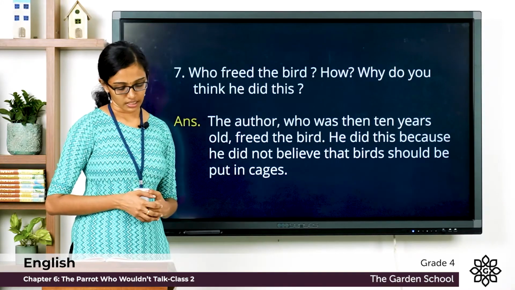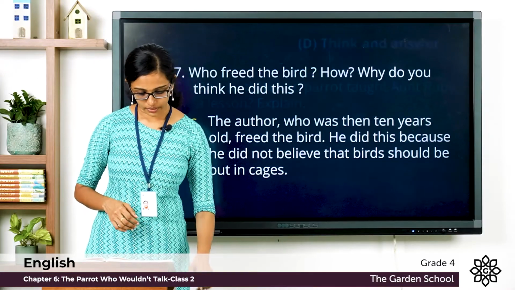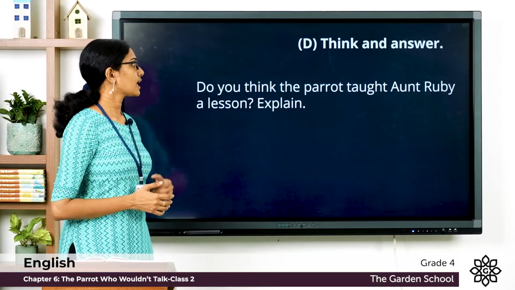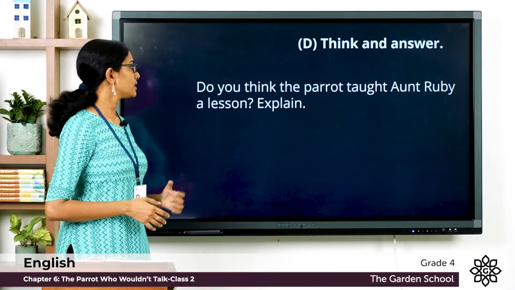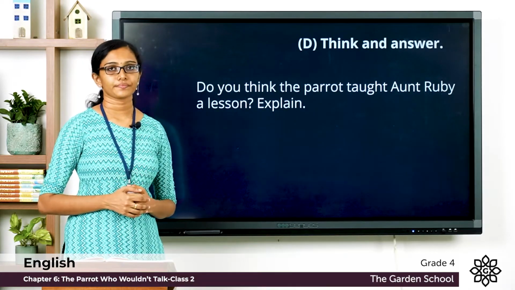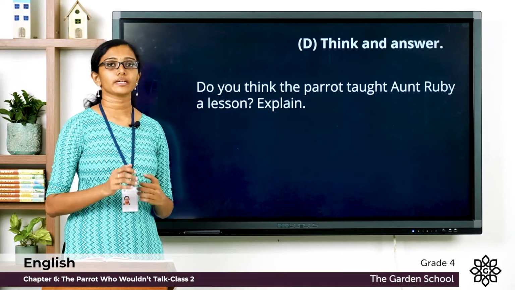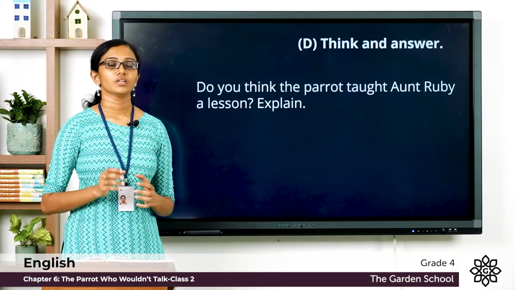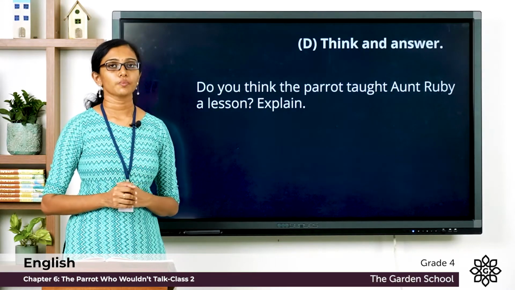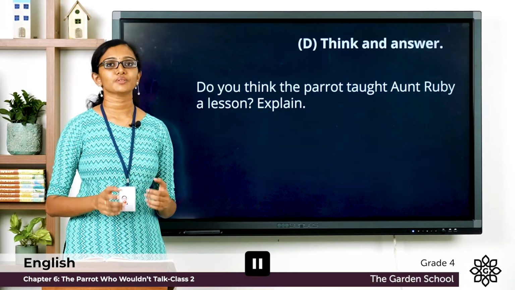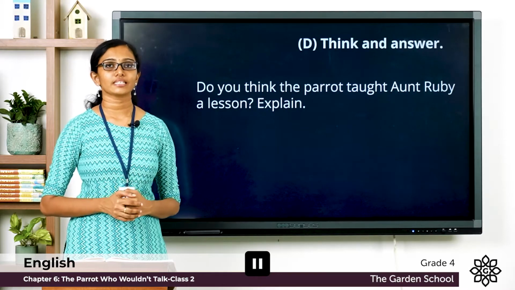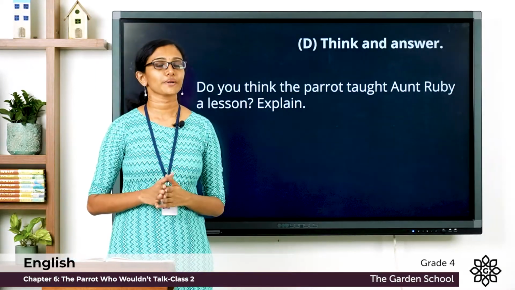So the next section is think and answer, and you can see this question. Do you think the parrot taught Aunt Ruby a lesson? Explain. This one you can write in your own words. You can write your answer in your notebook. Do this as an activity now. Please pause the video, finish writing it and come back. Hope you are done with that.